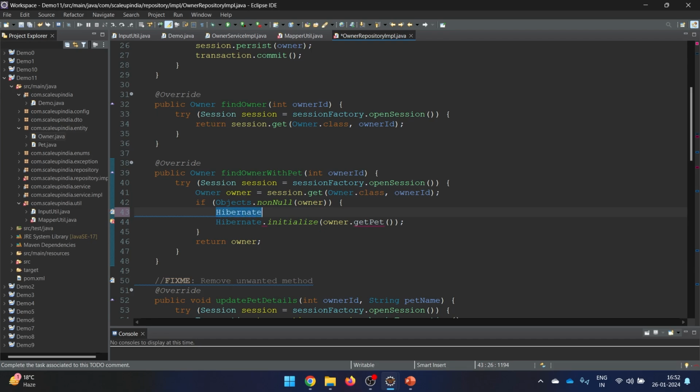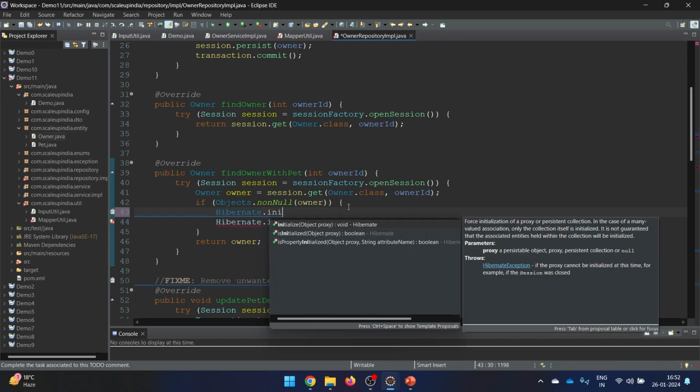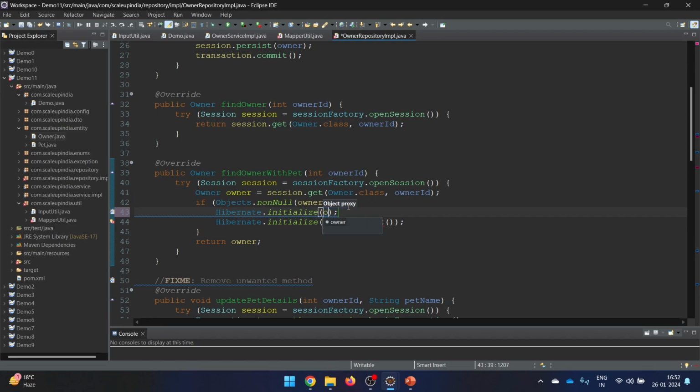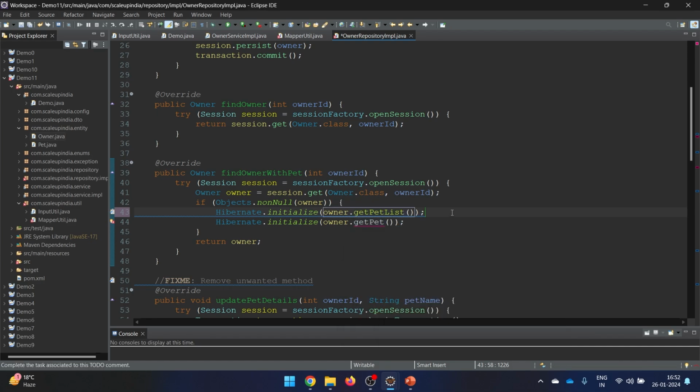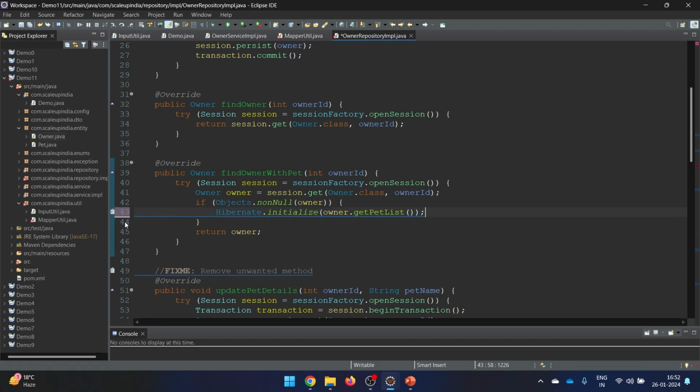We said Hibernate.initialize, and here we will say owner.get, and here we will say pet list. So when we say this get pet list, we are initializing the complete thing, and let me just remove this particular part. So we should be doing it like this.